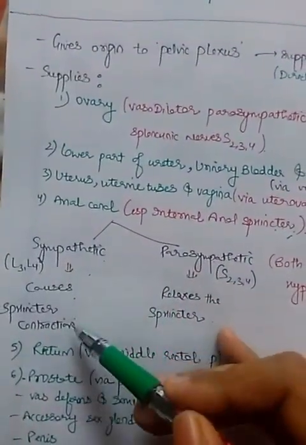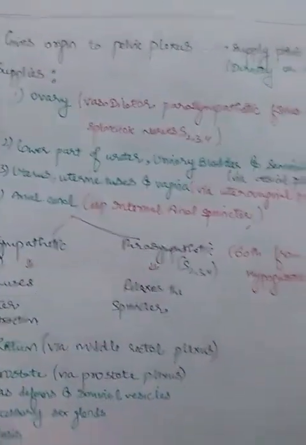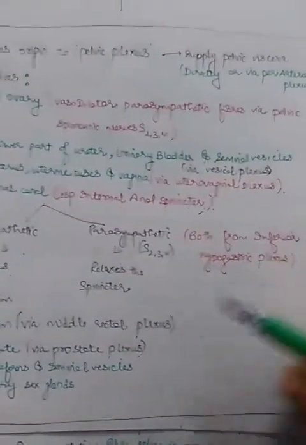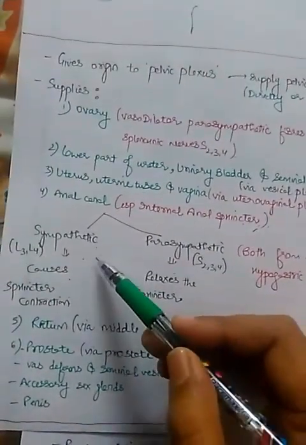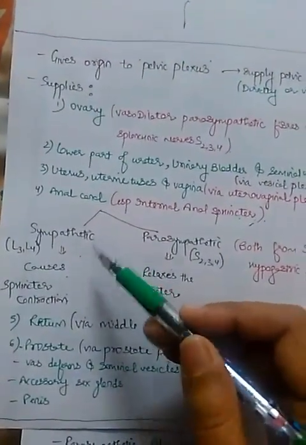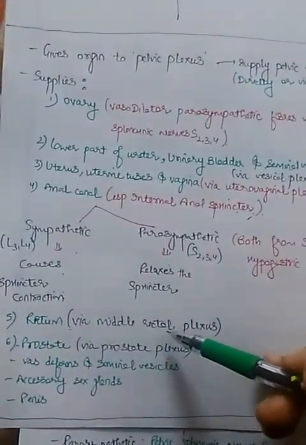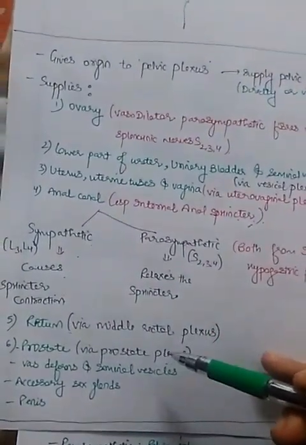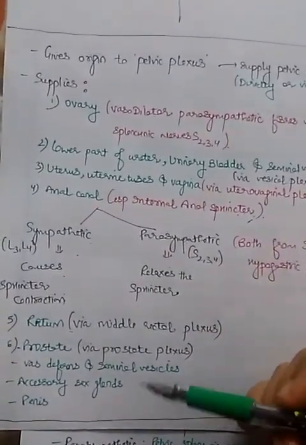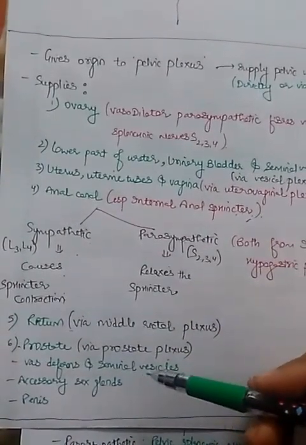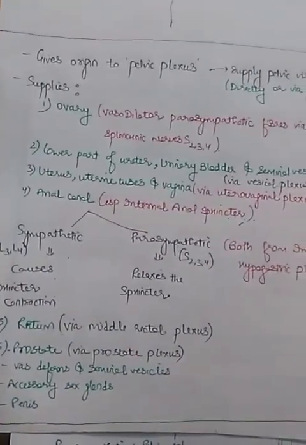It causes contraction of the sphincter, whereas the parasympathetic relaxes the sphincter. And both are from the inferior hypogastric plexus mainly, although the sympathetic supply is through the superior hypogastric plexus also. Also, it supplies the rectum via the middle rectal plexus, that is the plexus around the middle rectal artery, which is a branch of the anterior division of the internal iliac artery. Apart from that, it supplies the prostate, vas deferens and seminal vesicles, penis, accessory sex glands, etc. So this was about the